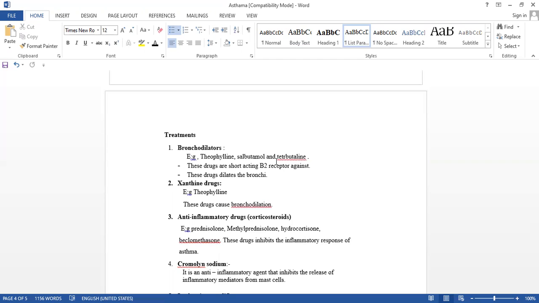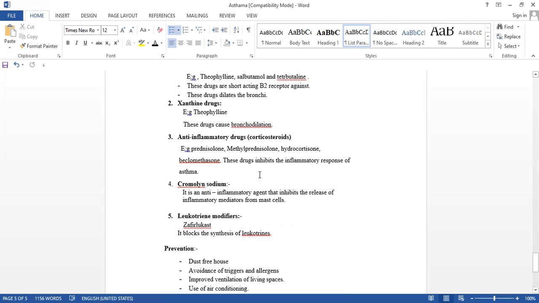Anti-inflammatory drugs: if there is inflammation, to relieve that inflammation we have to give anti-inflammatory drugs. Some examples are prednisolone, methylprednisolone, hydrocortisone, and beclomethasone. These drugs inhibit the inflammatory response of asthma. Others are also there. Cromolyn sodium is an anti-inflammatory agent that inhibits the release of inflammatory mediators from the mast cells. Mast cells release leukotrienes, heparins, so these drugs inhibit the release of those inflammatory mediators.